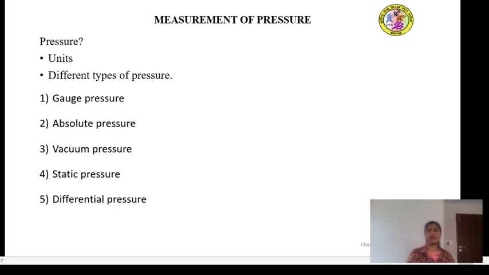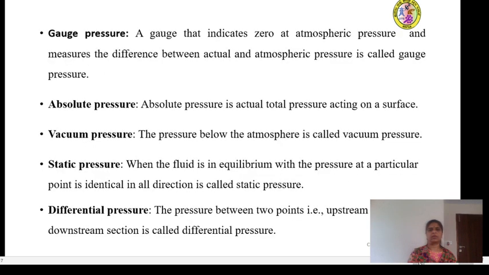Coming to the different types of pressures, pressure may be measured in terms of gauge pressure, absolute pressure, vacuum pressure, static pressure, and differential pressure. So what is gauge pressure? A gauge that indicates zero at atmospheric pressure and measures the difference between the actual pressure and the atmospheric pressure is called the gauge pressure.